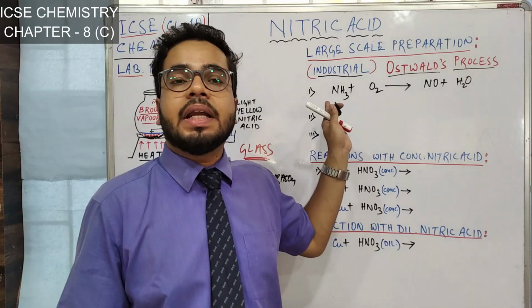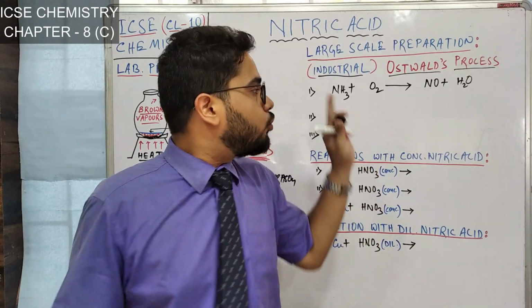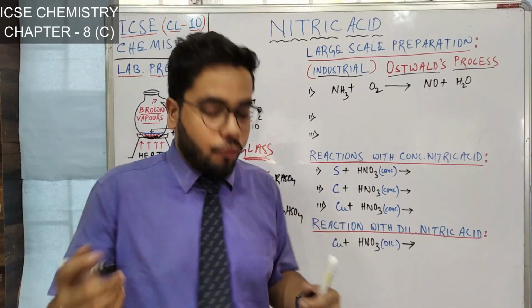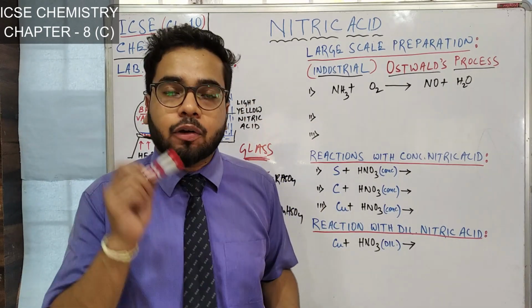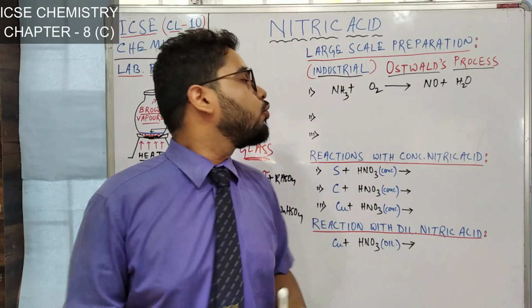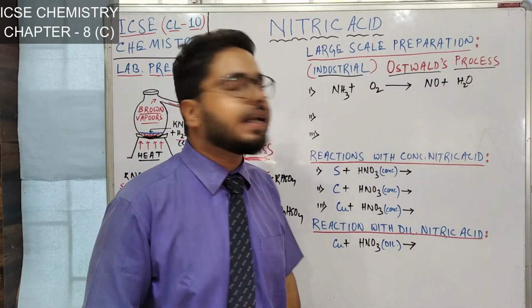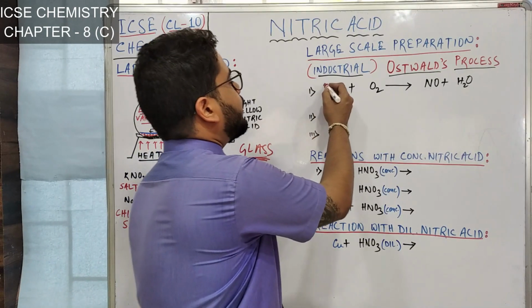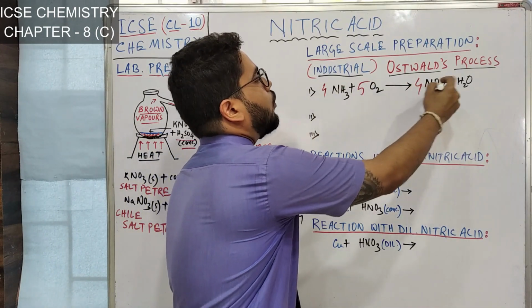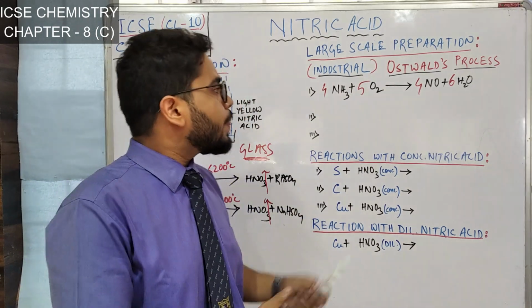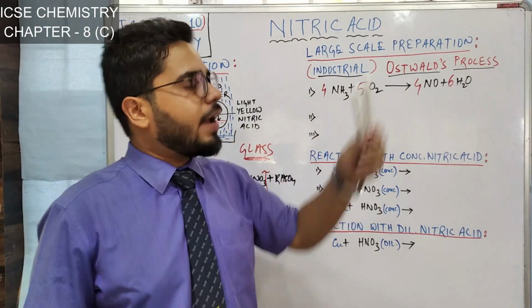So you must remember the balance here. To remember this balance, you must understand the clue of 4, 5, 4, 6. The clue of 4, 5, 4, 6 will help you to balance it instantly, like magic. How to do that? Just close your eyes and randomly write 4, 5, 4, 6. And you see your balance is done. Understood? So, 4, 5, 4, 6.